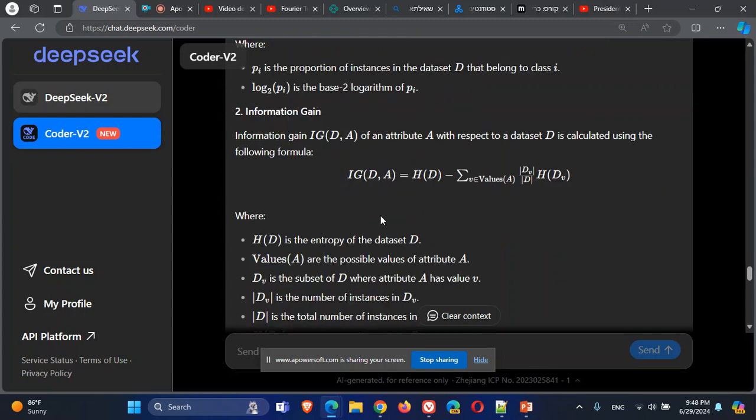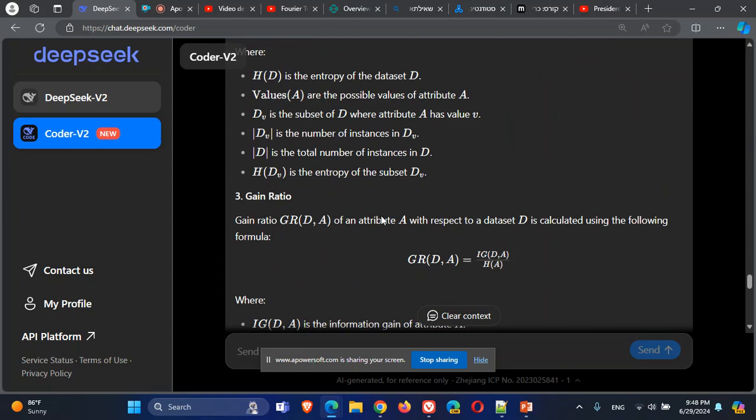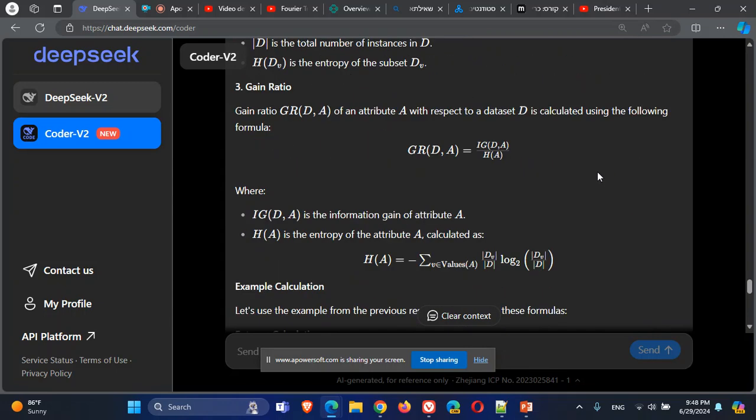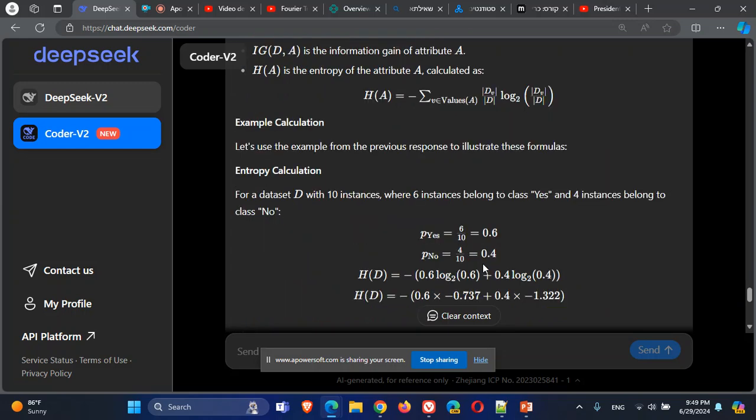So what we can use to eliminate this bias is what is called gain ratio, which is to take the information gain you just got and divide it by the entropy of the attribute you used to split the data, where the entropy of the attribute you use to split the data, as we'll see, is based on the number of instances there are in the attribute.